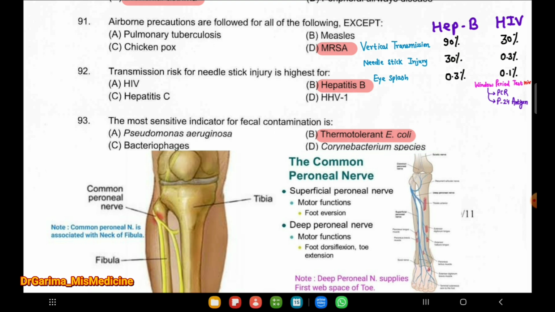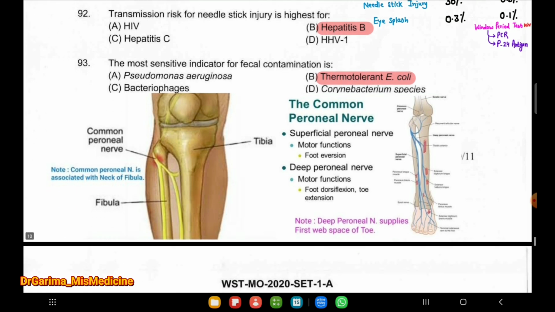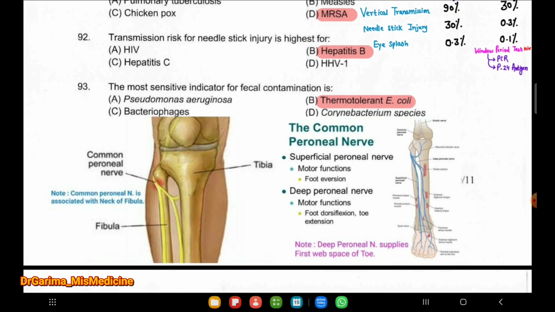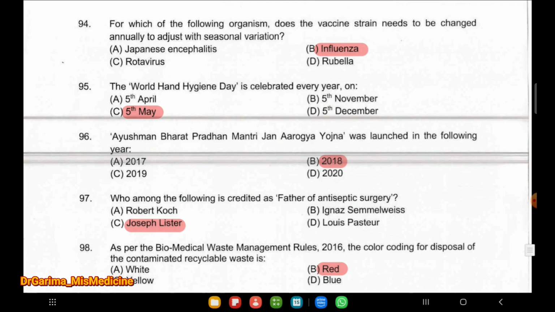Hepatitis B: if it is vertical transmission 90%, needle stick injury 30%, and eye splash 0.3%. In the case of HIV, vertical transmission 30% chances, needle stick injury 0.3%, and eye splashes 0.1%. Next question 93, the most sensitive indicator of fecal contamination is thermotolerant E. coli. Next question 94, for which of the following organisms does the vaccine strain need to be changed annually to adjust with the seasonal variation?